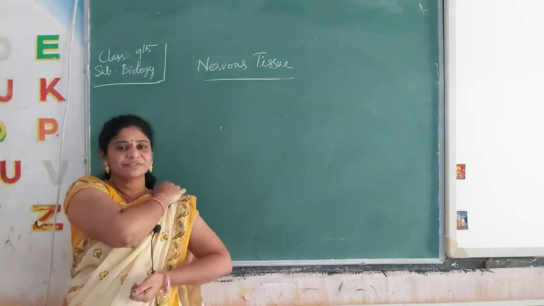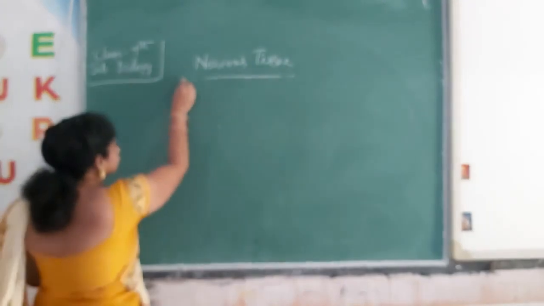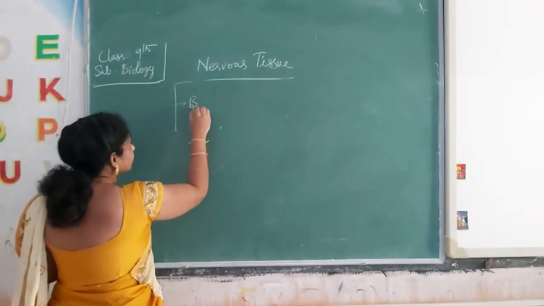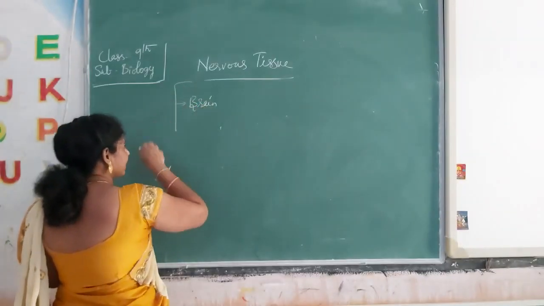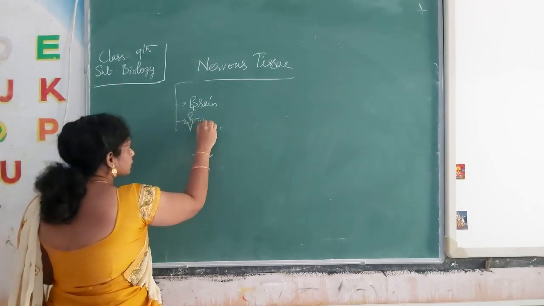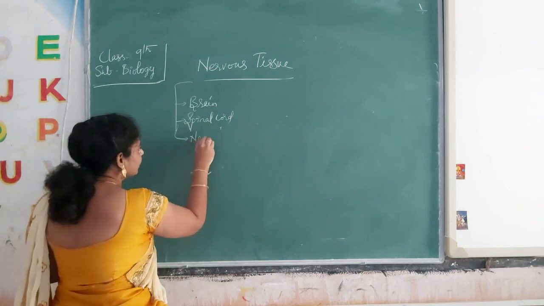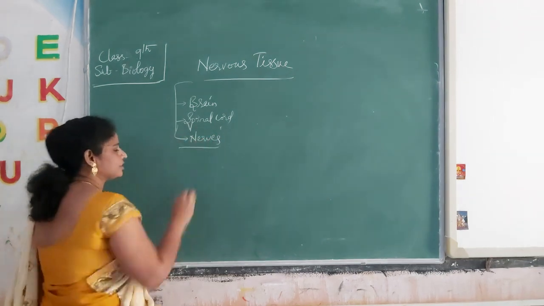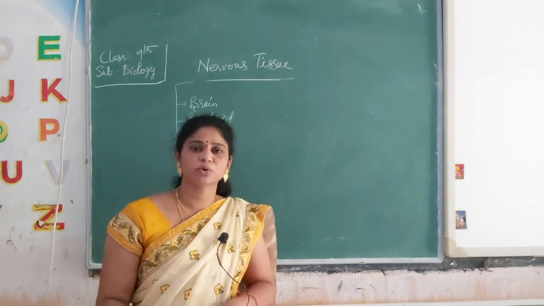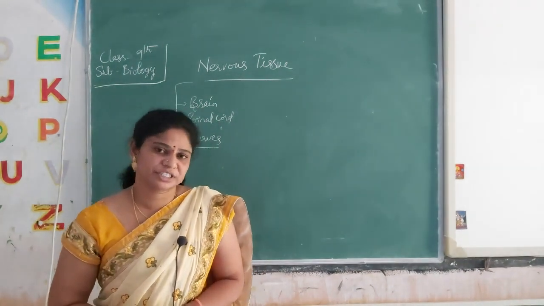So nervous tissue, see here, compulsorily it has a connection with the brain. Nervous tissue is nothing but the brain, spinal cord, and nerves. Whatever information comes from the tip of the toe is collected with the help of nervous tissues only.